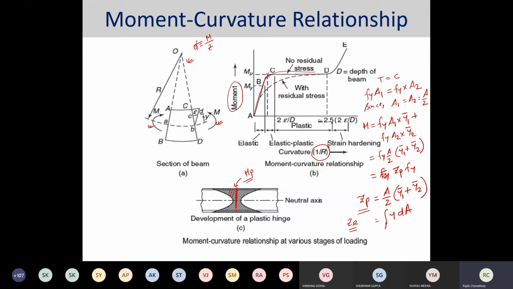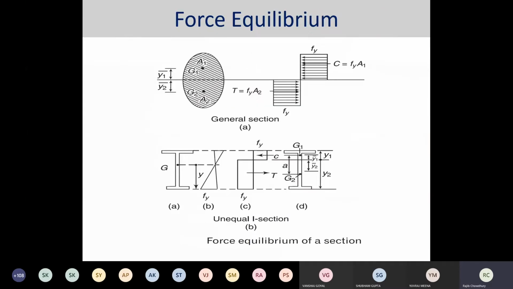So this particular line actually indicates the line where your yielding initiated. And from that point, all other things are going on over there, irrespective of whether you are having different kinds of geometry and all. Okay, and obviously it will be dependent on the boundary condition and the problem statement also.